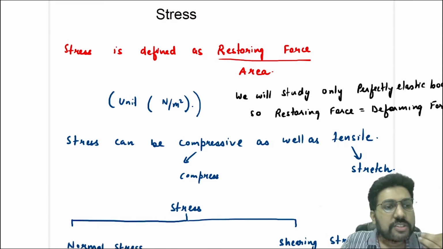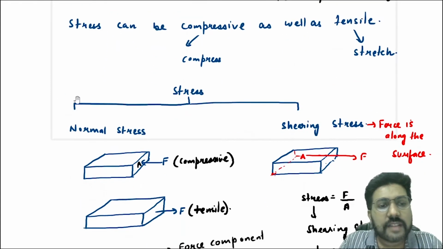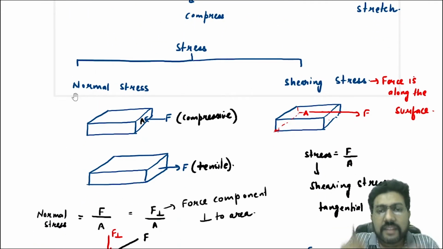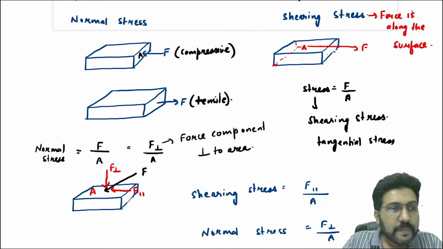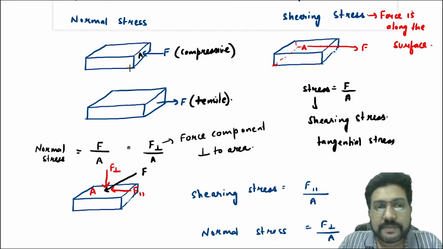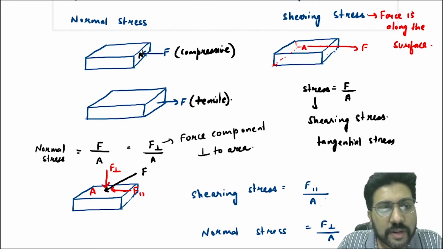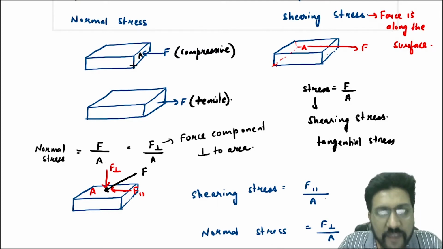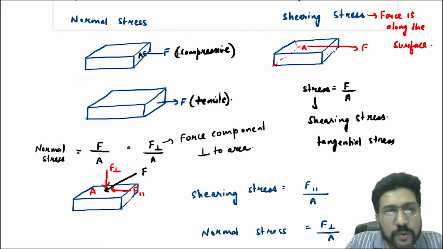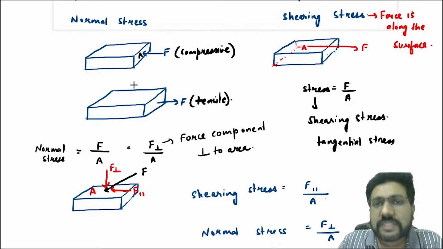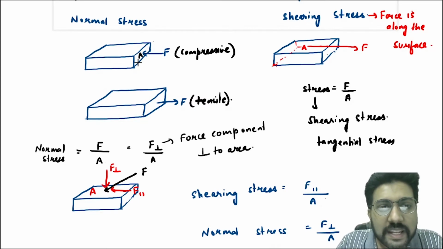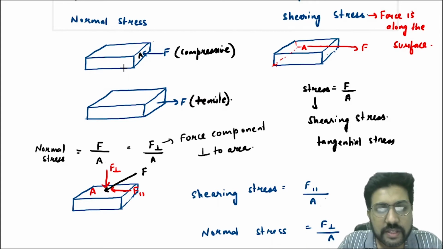Now stress can be of two types. The first type is the normal stress and the second type is called the shearing stress. So what is normal stress? Suppose you have a body and there is a force exerted on the body in this direction and the face which is experiencing this force has an area A. This force is a compressive force because it is trying to compress this body. So the normal stress is force upon normal area, means area which is perpendicular to the force. So normal stress is F perpendicular divided by A.